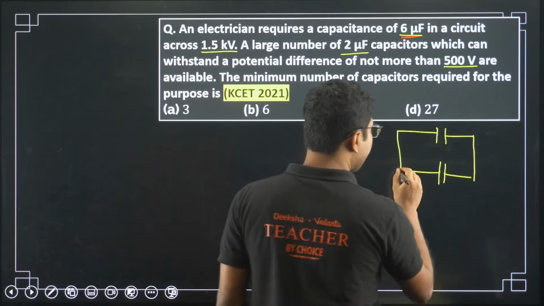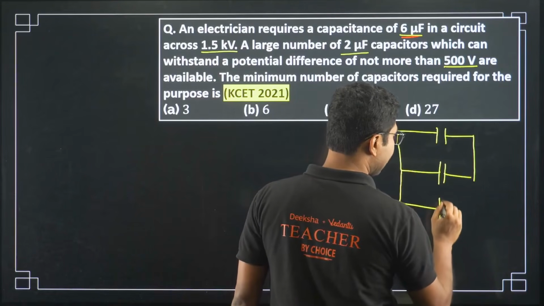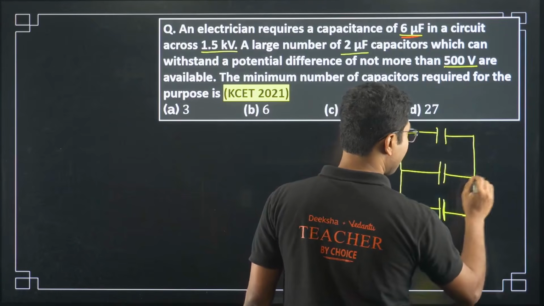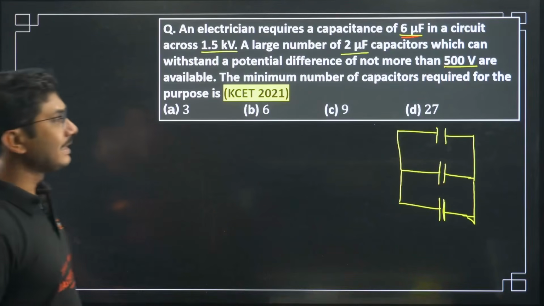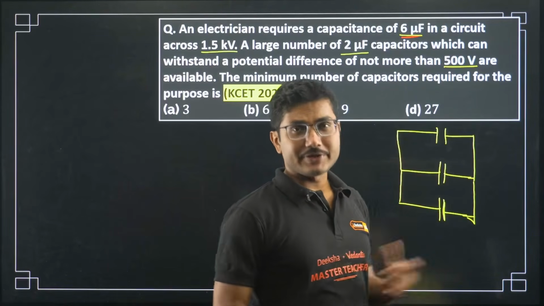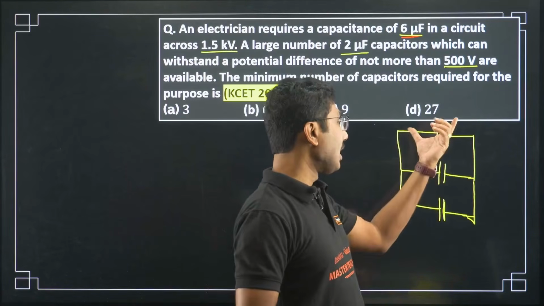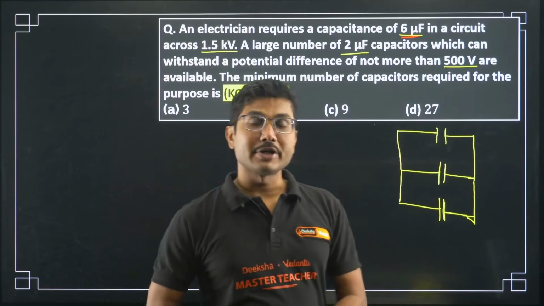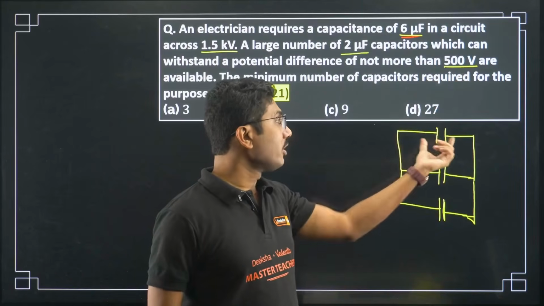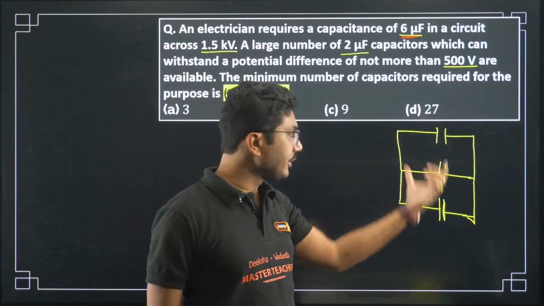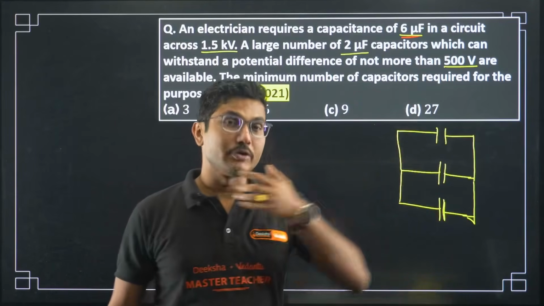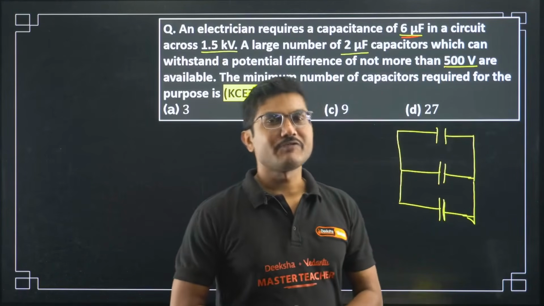Unfortunately, in this case, let us understand why this is not correct. This configuration will not work, because the maximum voltage this parallel combination can withstand is limited. In parallel combination voltage remains the same, so 500 volt, 500 volt, 500 volt, each of them will have 500 volt, and the total voltage it can withstand will also be the same, that is 500 volts.